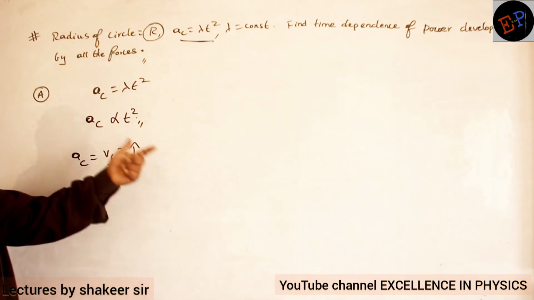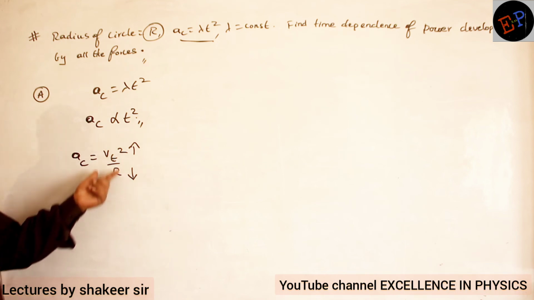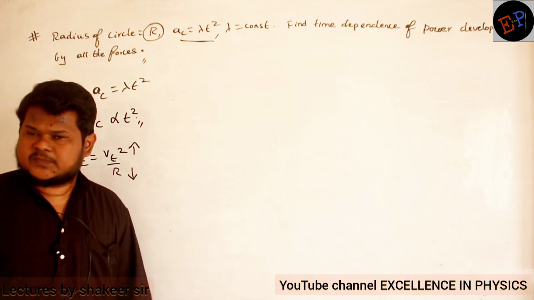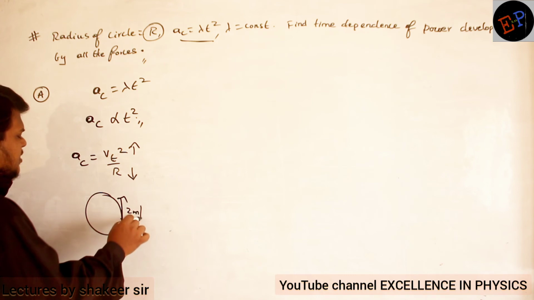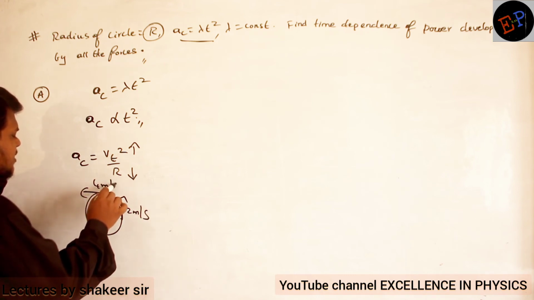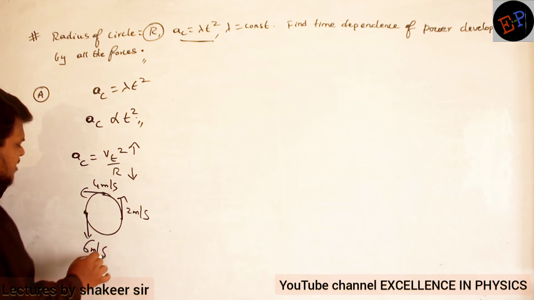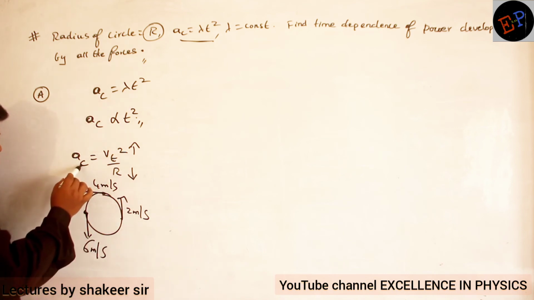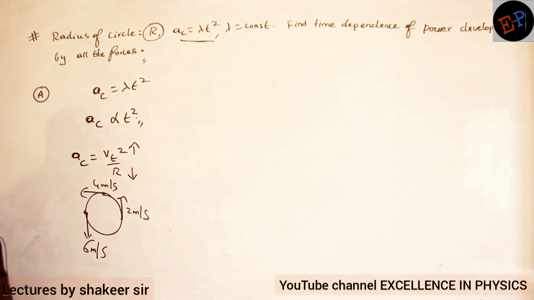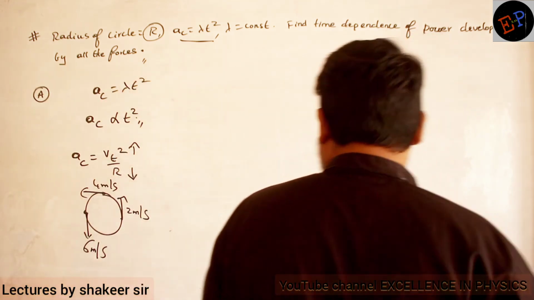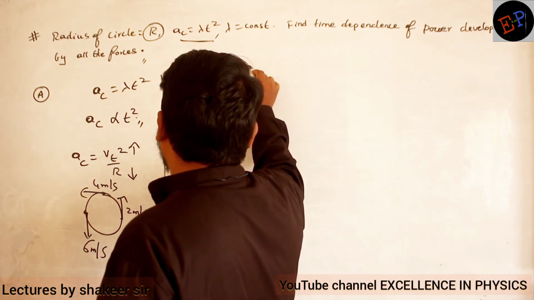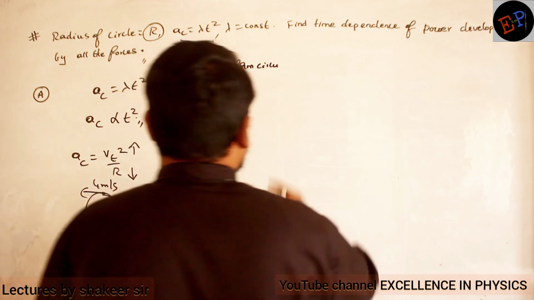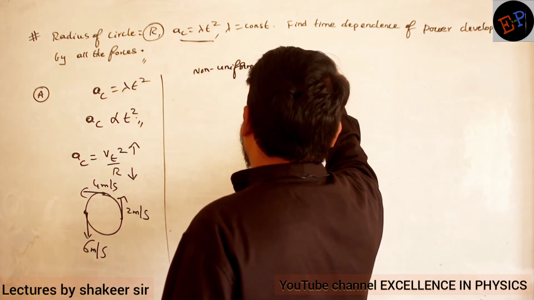Centripetal acceleration is increasing with time, which means the tangential speed is continuously increasing. Tangential speed increasing means, here the speed of the body may be 2 meters per second, here 4 meters per second, here 6 meters per second. Like this speed is increasing, no? Then only centripetal acceleration will increase. Up to here it is clear, no? So is it uniform circular motion or non-uniform circular motion? Definitely this is a non-uniform circular motion.